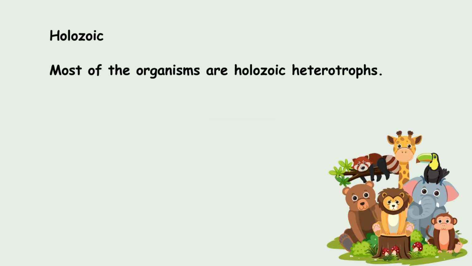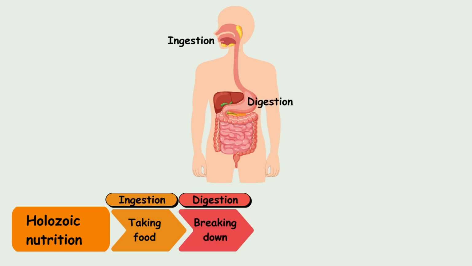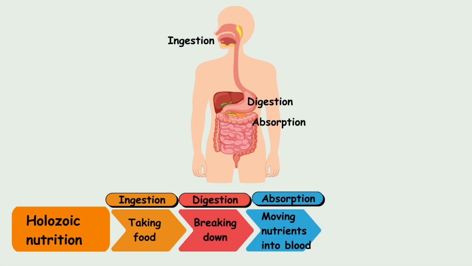Let us first see Holozoic nutrition. Most organisms are Holozoic heterotrophs. Holozoic nutrition includes ingestion, that is taking food. After that, digestion, that is breaking down of complex food material into simple food with the help of enzymes. After digestion, the food gets absorbed.